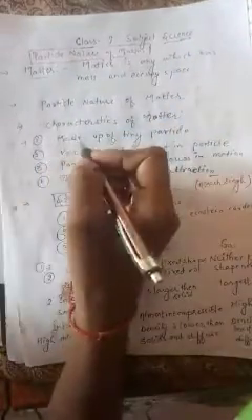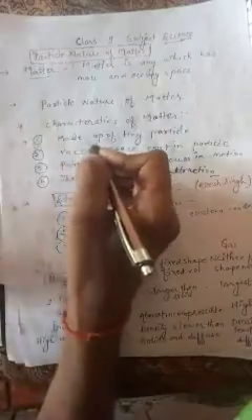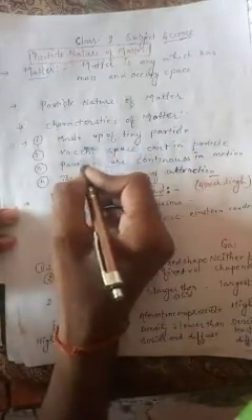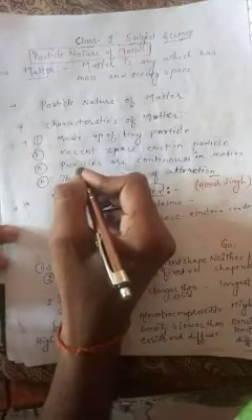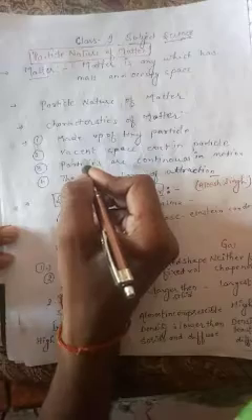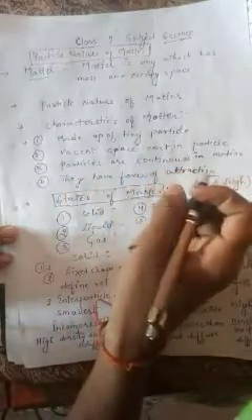Matter is made up of tiny particles. It means their particles are very small. The second characteristic of matter is that there is vacant space between the particles. So we can say that a vacant space exists between particles.